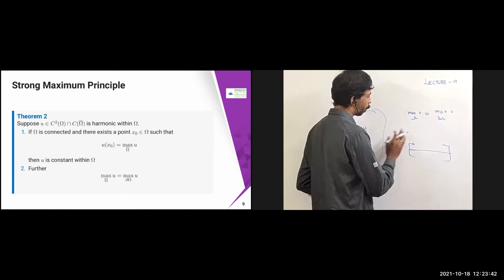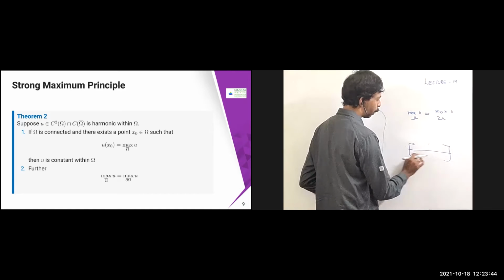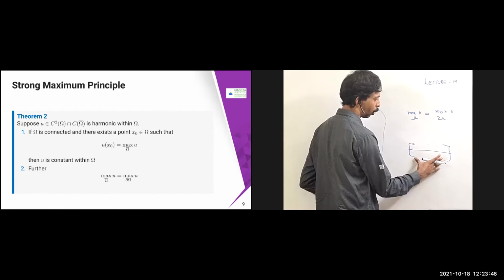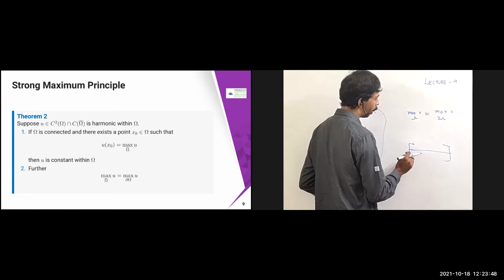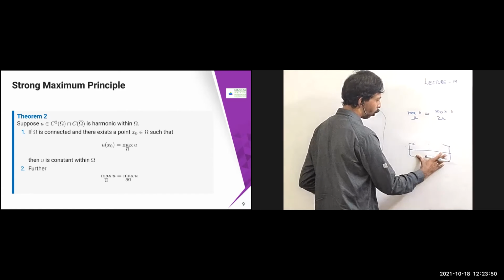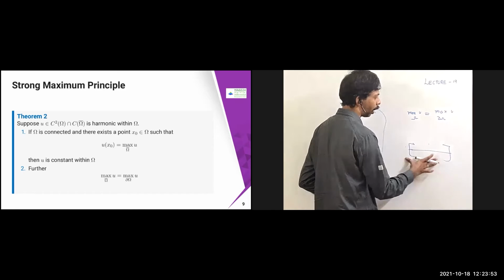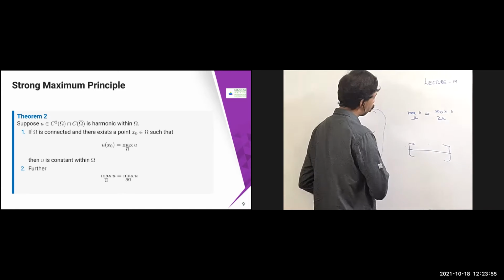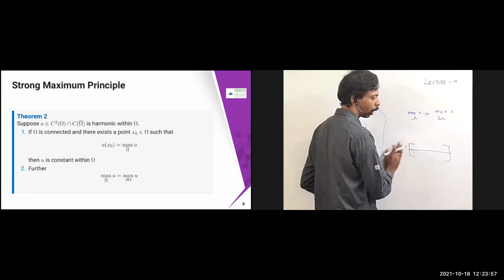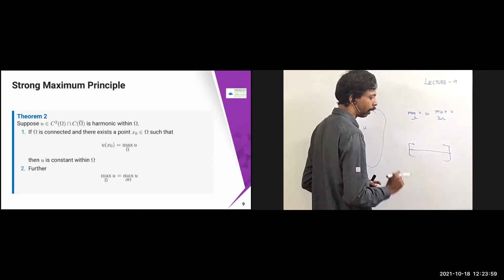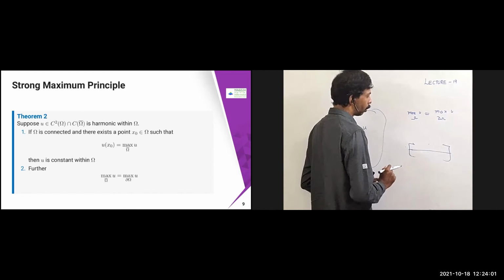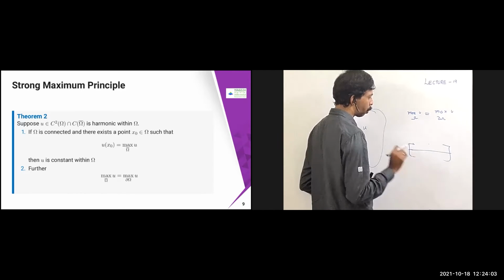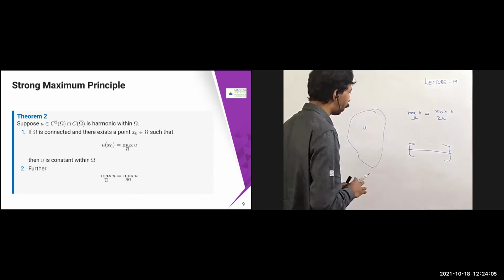What this theorem says is that you don't search over the domain, since omega is connected and the other conditions hold. Don't search over the domain; instead search on the boundary only. Then both are going to be the same. That is the theorem. There are two parts to this theorem, and we will prove it. This is one of the beautiful things.